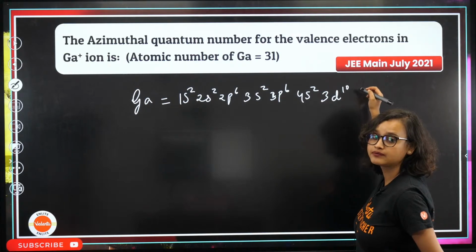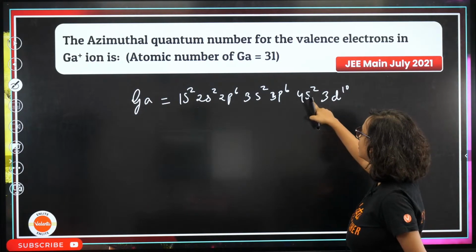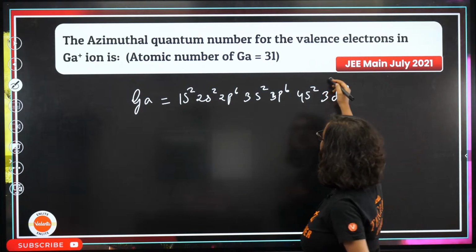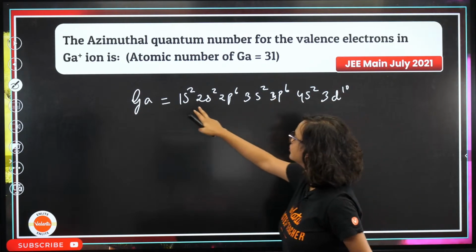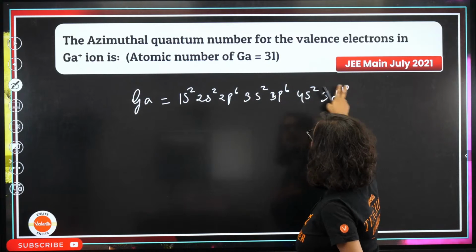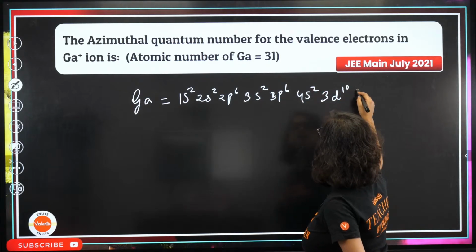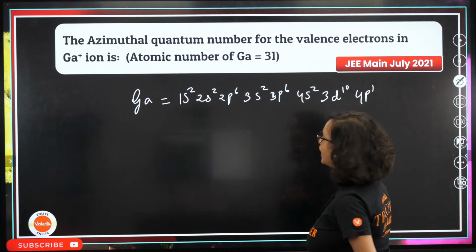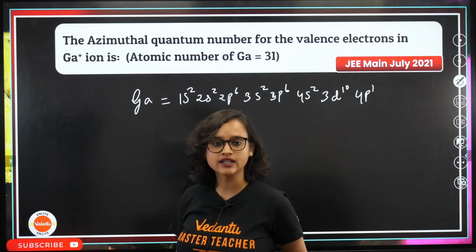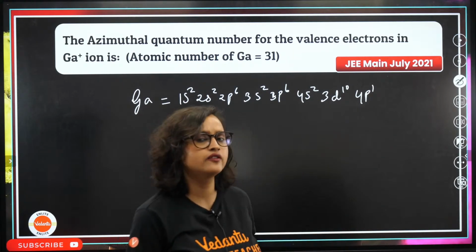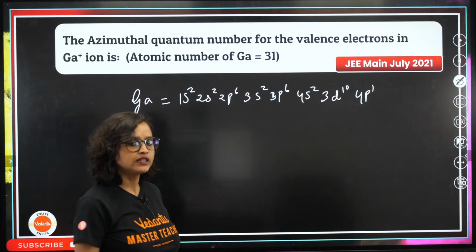It will be reversed, isn't it? 3d10 comes before 4p. This is what it is.